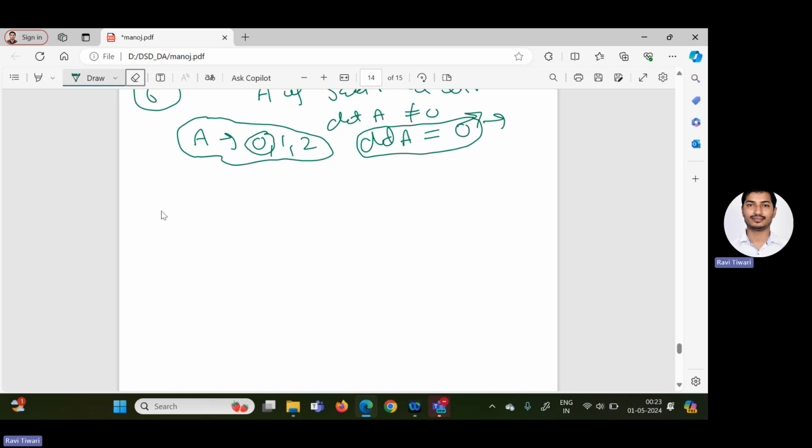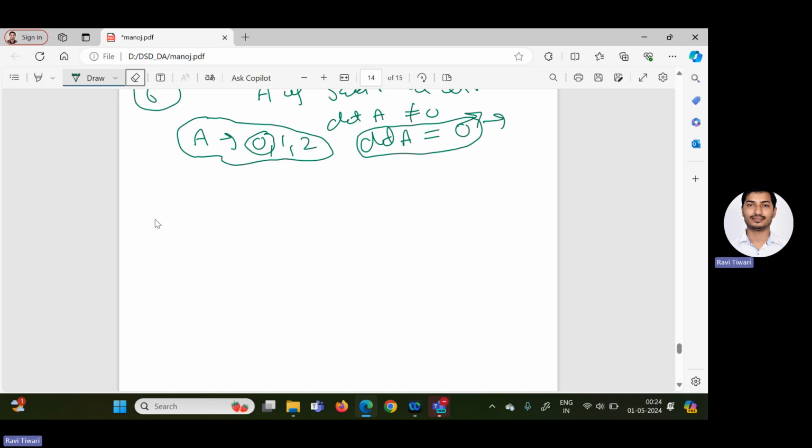So now I hope the Cayley Hamilton theorem and eigenvalues and eigenvectors are clear to all. In this lecture, if you have any doubt, you can comment and I will clarify, or if you have any question which you are not able to solve, you can write in the comments and I will try to solve it.